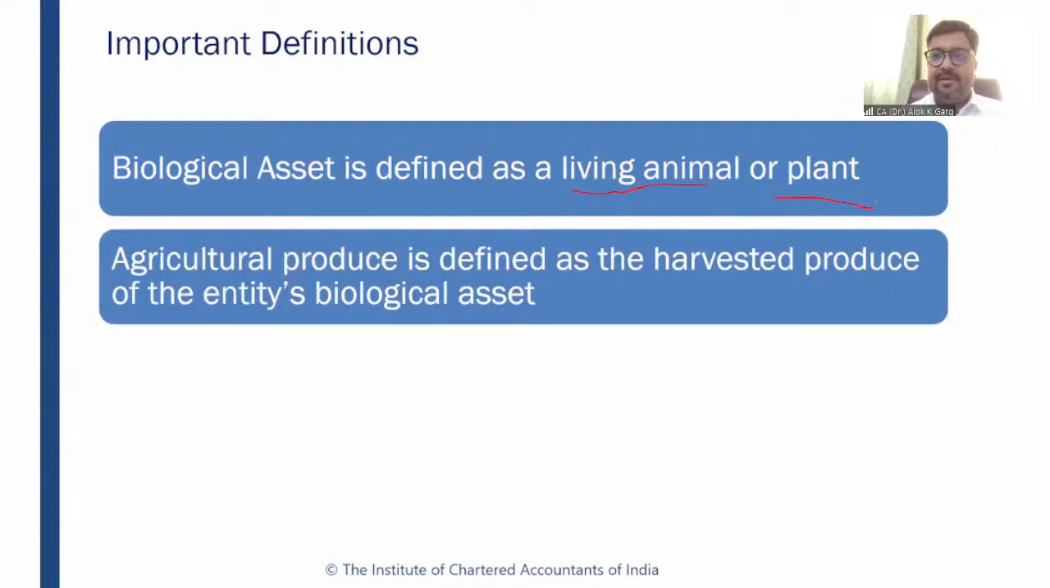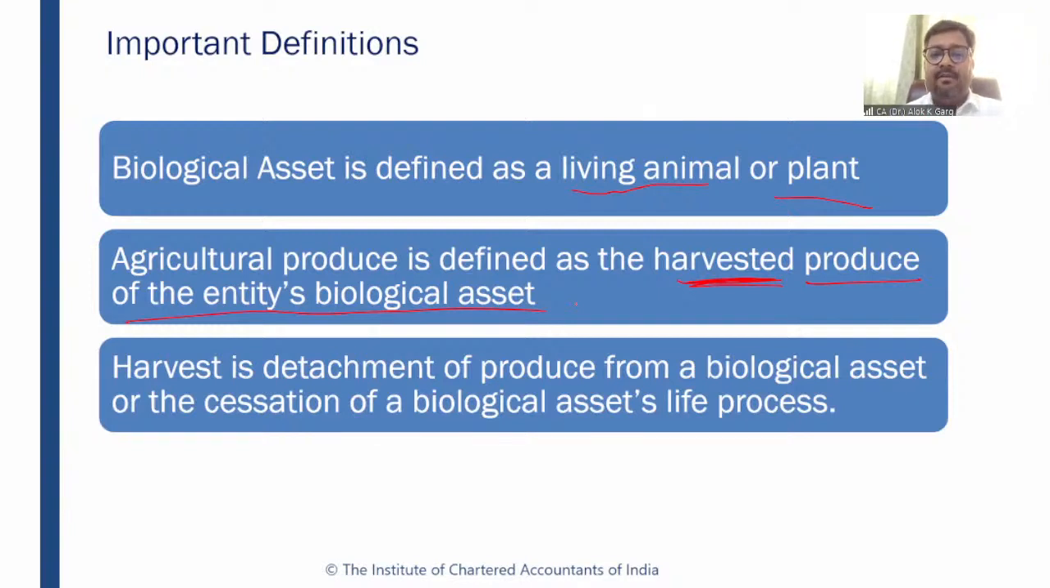Agricultural produce, we have understood so far. Milk is an agricultural produce, mango is an agricultural produce, right? We have seen so many agricultural produce examples. So what is an agricultural produce? It is defined as a harvested produce. Remember, it is not when it is lying on the animal, it is not when it is lying on the tree. When it got harvested, when it got plucked out. So agricultural produce is defined as a harvested produce of the entity's biological assets, right?